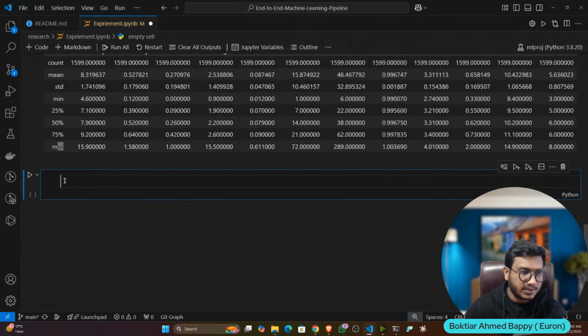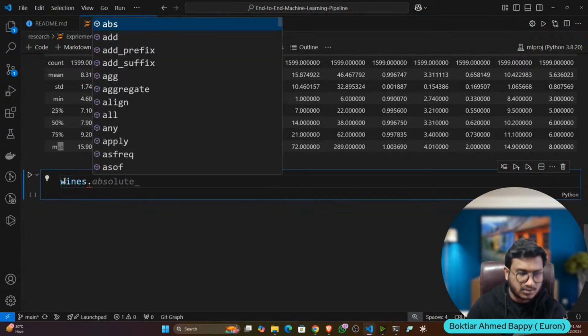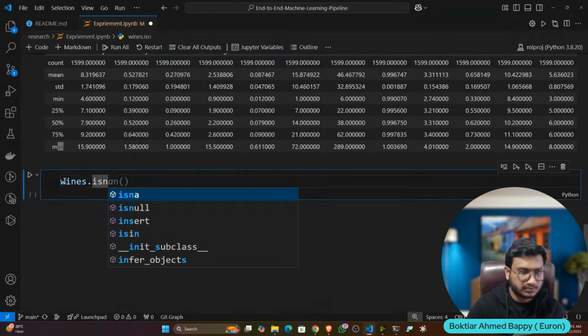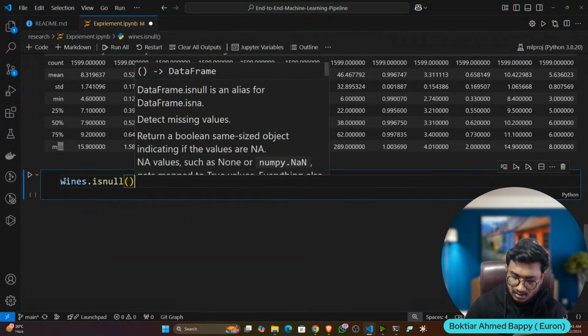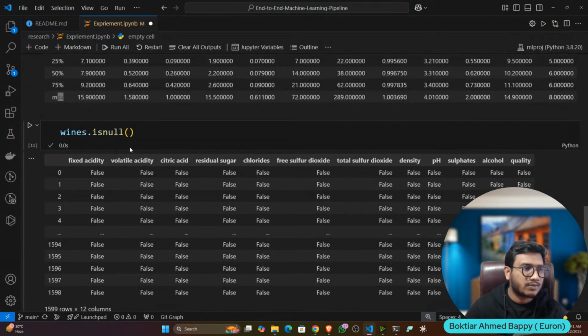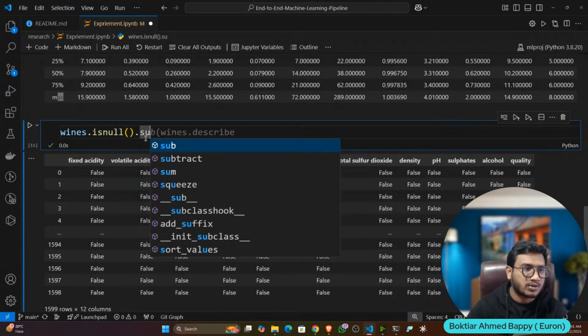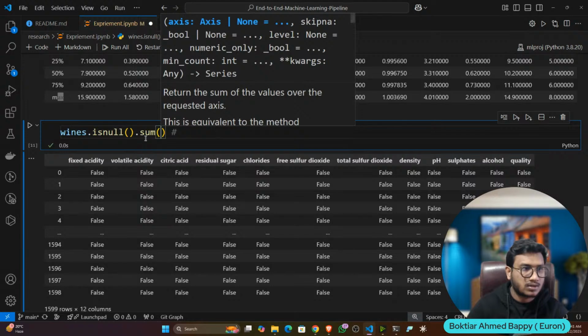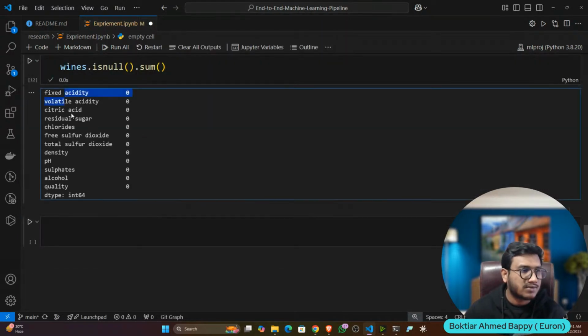Then let's check whether I'm having any missing value or not inside a column. So I can use isnull. It will give me true or false, but I want the count. So for this I'm going to use the sum function. Sum will list down everything. So there is no missing value in this particular data.